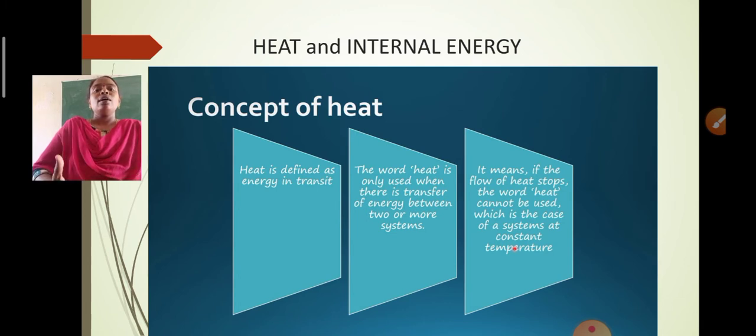So if you think of the transfer of heat energy, the word that should come to your mind is work: work is done by the system, or work is done on the system. If you want to know about work, there should be some force. When a force acts on a system such that it produces a displacement in the system, the work is said to be done.